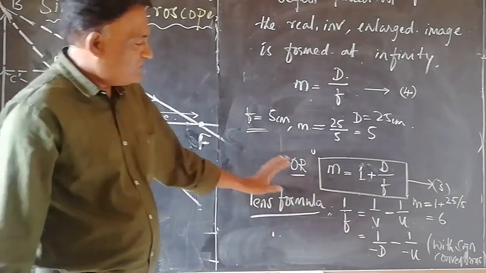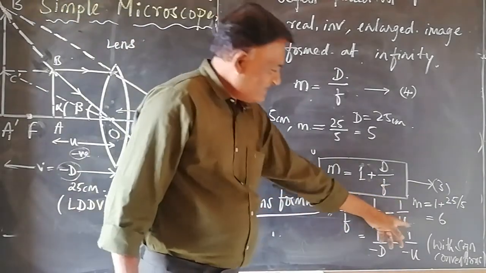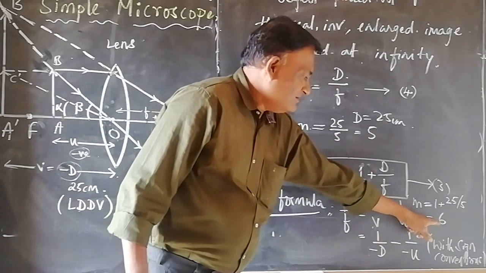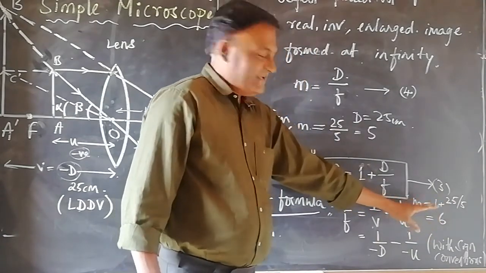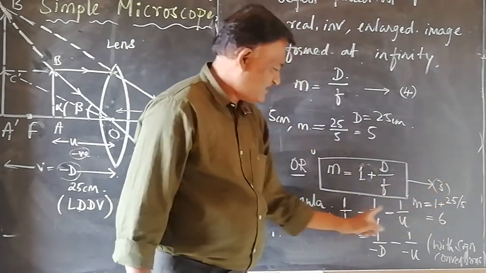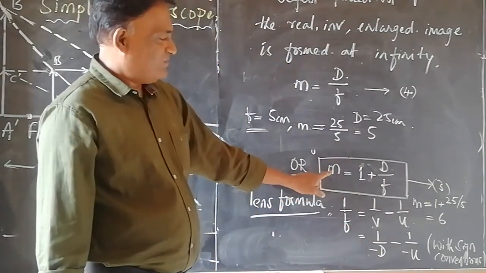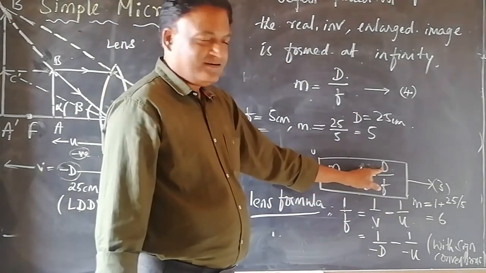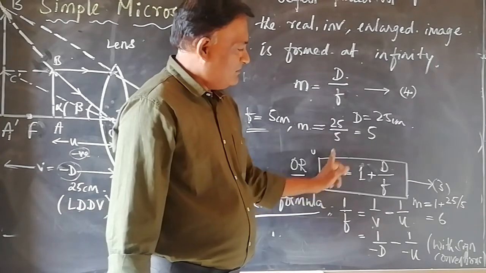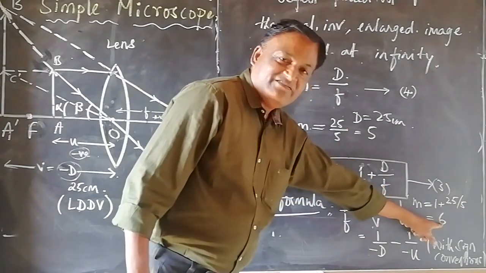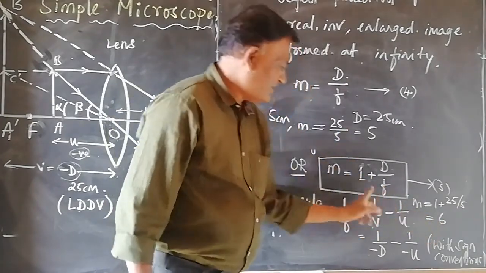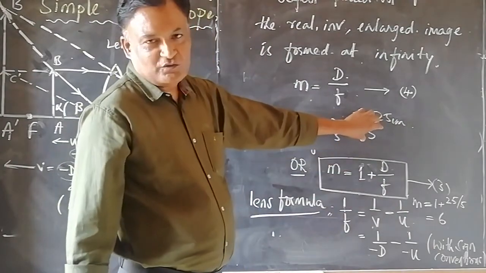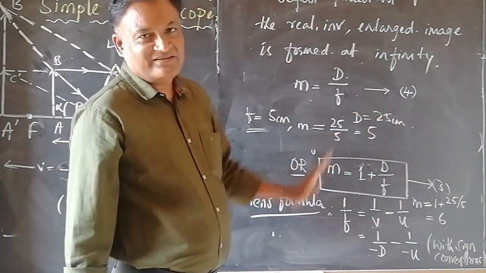We'll jump to the conclusion that the case where the linear magnification is more is the one the experimenter prefers. The experimenter prefers the image forming at the least distance of distinct vision based on the magnification. Linear magnification is more in this case as compared to the image formed at infinity.